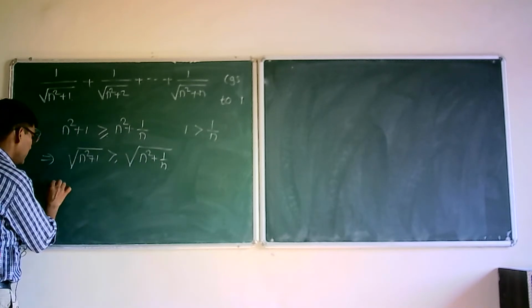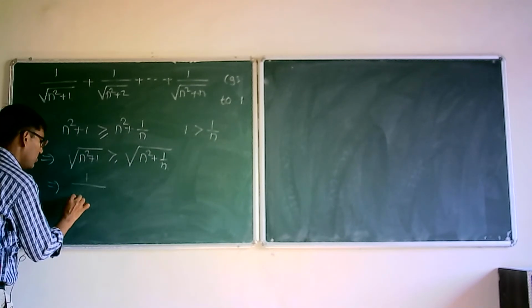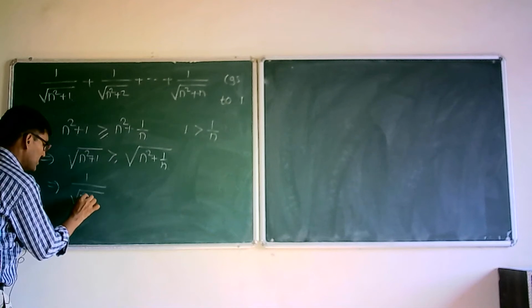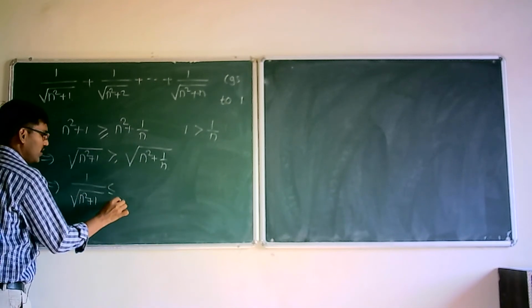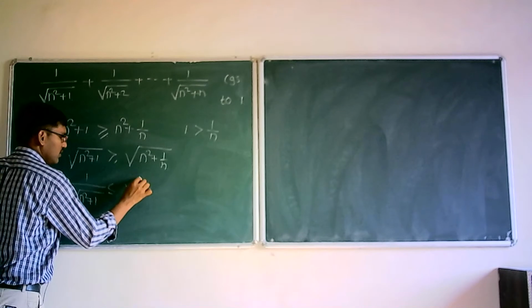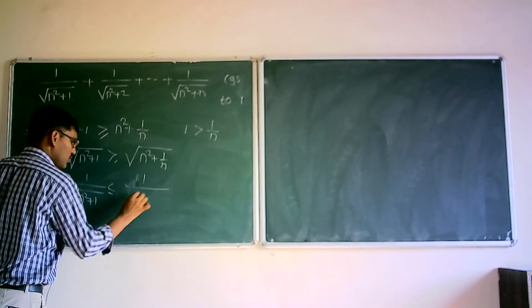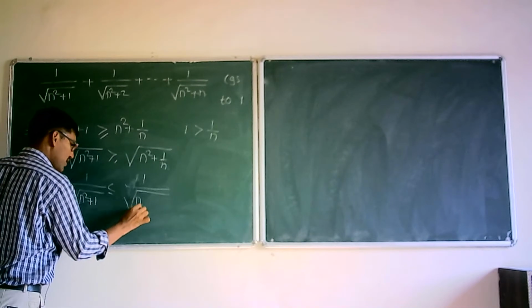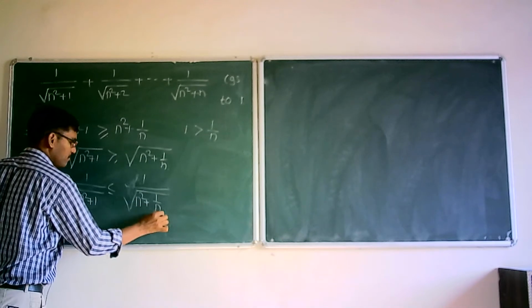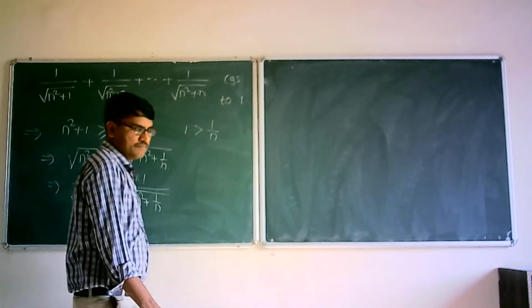What this implies? 1 upon under root of n square plus 1 is less than or equal to 1 divided by under root of n square plus 1 upon n, for a single term.